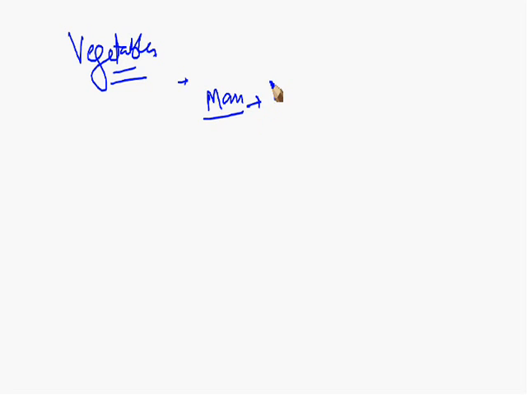The same example of evolution by stages can be seen in vegetables. The part of a vegetable which is useful for man, we can develop that particular part, and the other part which is not useful for man, we can ignore. The best example is seen with cauliflower.